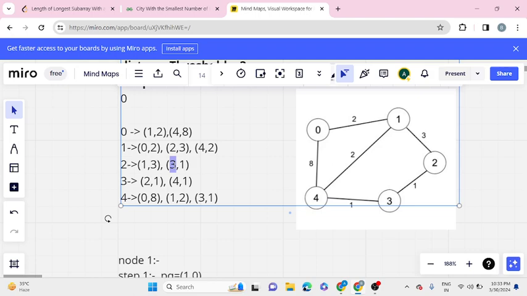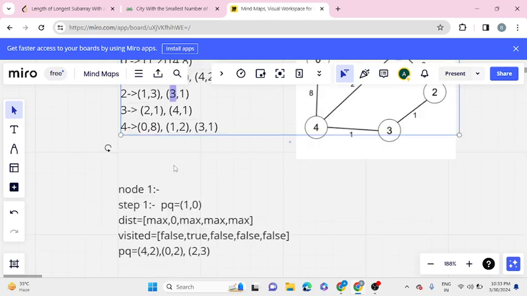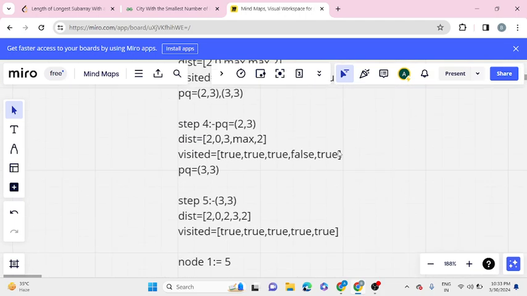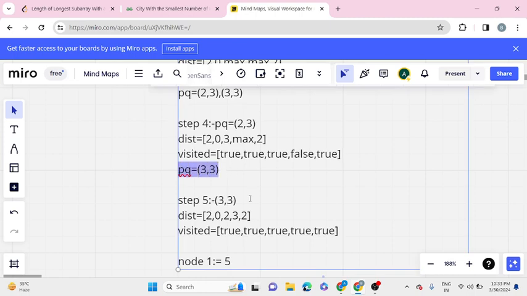Now we have 3. 3 is not visited, and currently 2 is holding weight as 3. So 3 plus 1 is 4, which is greater than, sorry, which is greater than the distance threshold, which is 3. So 3 plus 1 won't make it into our priority queue, and our priority queue still remains the same. Now we have our final step, in which we will update our distance for 3 to 3, and we will make visited true.